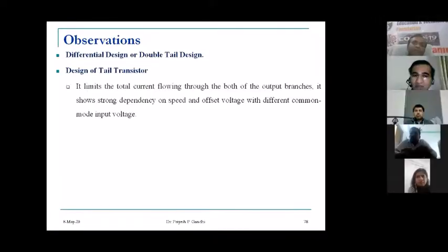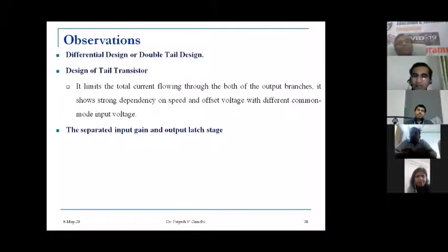It limits the total current flowing through both of the output branches. It shows strong dependency of the speed and offset voltage on different common mode input voltage. So the design of this transistor has a more crucial influence on the performance.